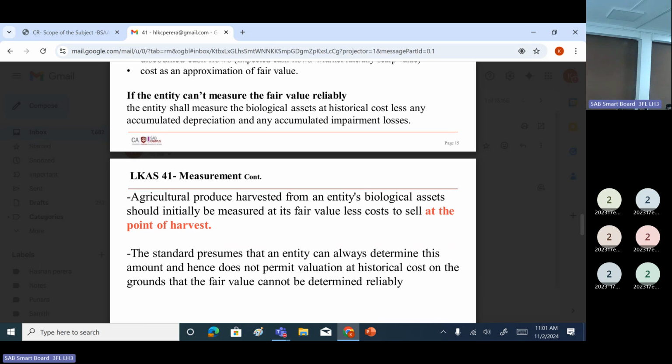We couldn't complete one standard yet. We have the government grants as well. Then we need to complete this.